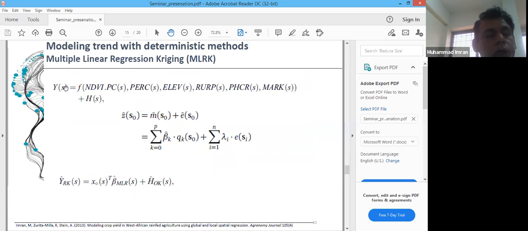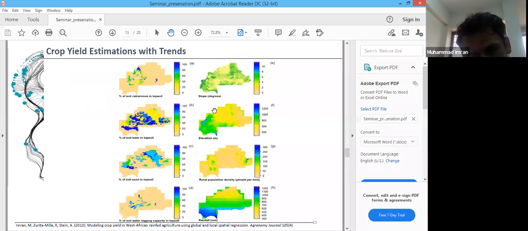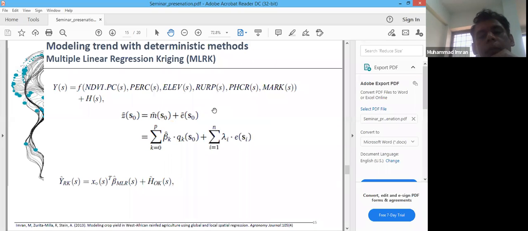Now, the equation here is that crop yield is a function of, for instance, NDVI, which we obtain from remote sensing data sets, precipitation, which we also obtain from remote sensing data sets, elevation, which may also be obtained from remote sensing data sets, rural population density, market distances, which can also be calculated using GIS, and some error component.